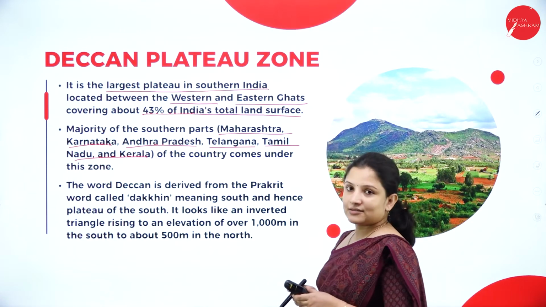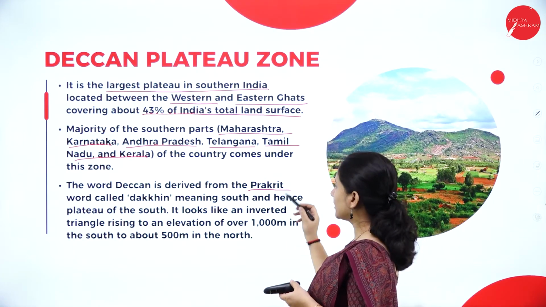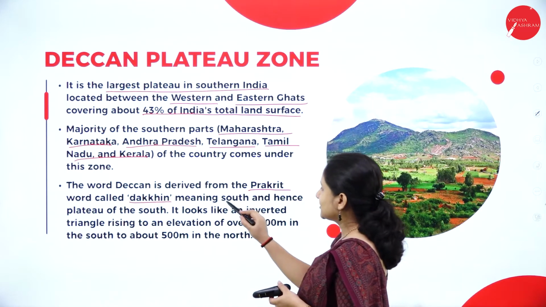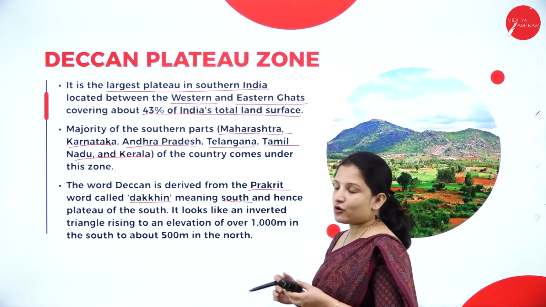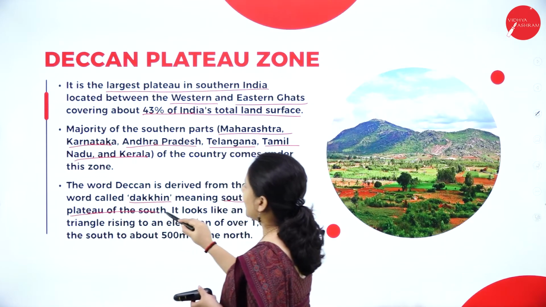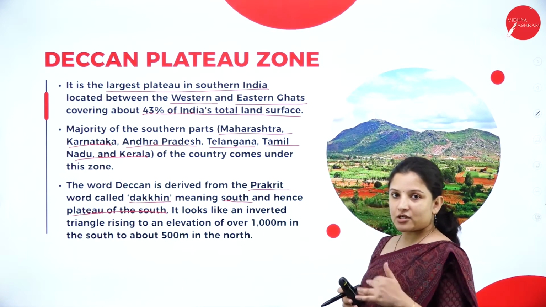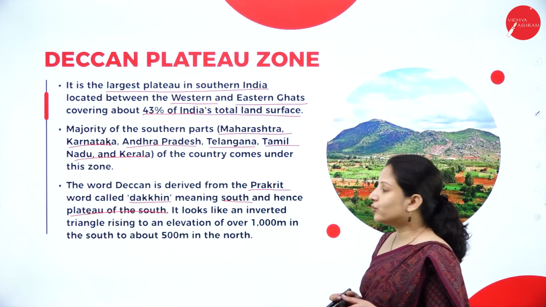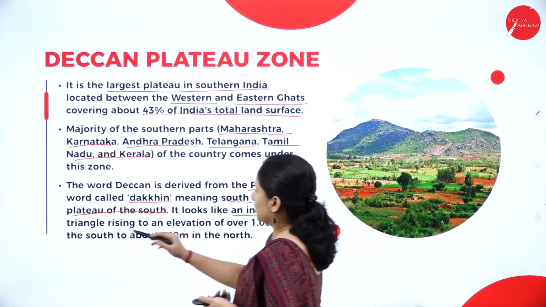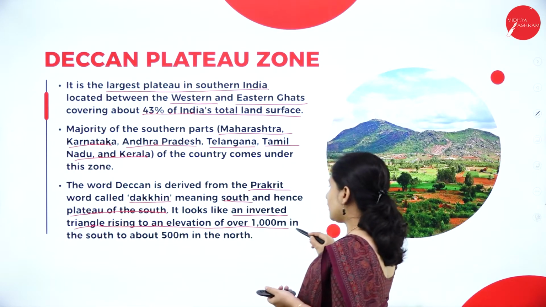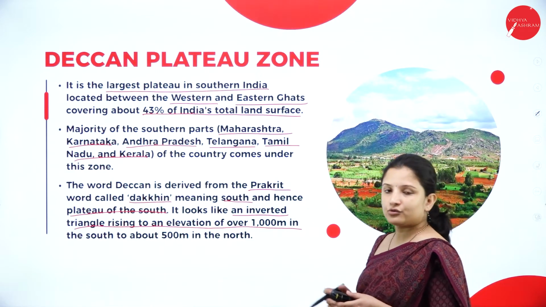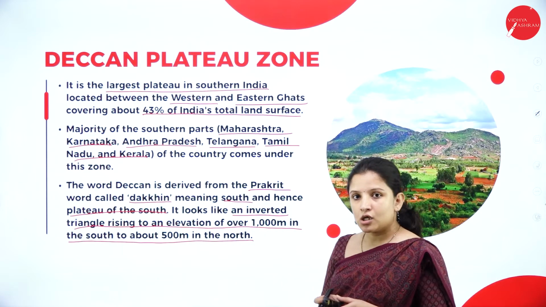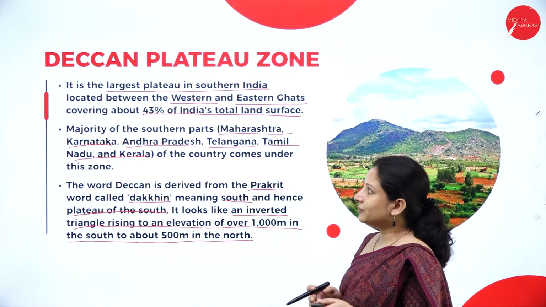The word Deccan is derived from the Prakrit word dakkhina, meaning south, and hence it is the plateau of the south. It looks like an inverted triangle rising to an elevation of about 1000 meters in the south from about 500 meters in the north. So this is about the Deccan Plateau.